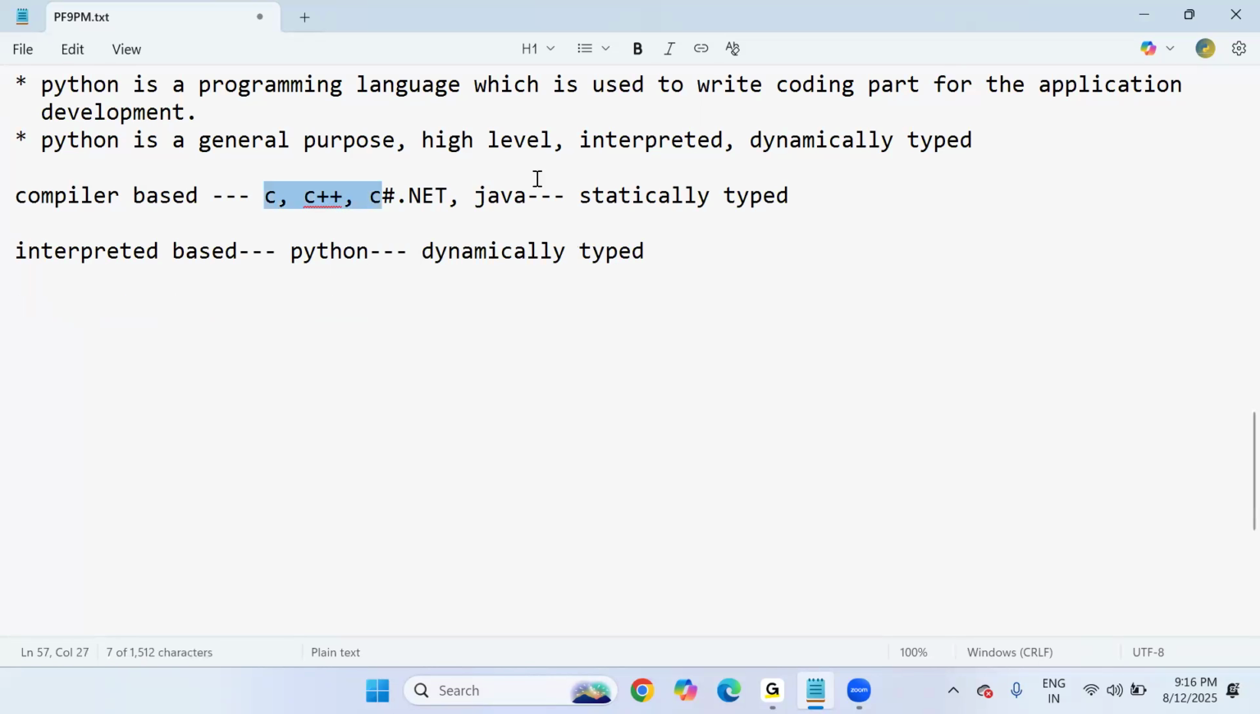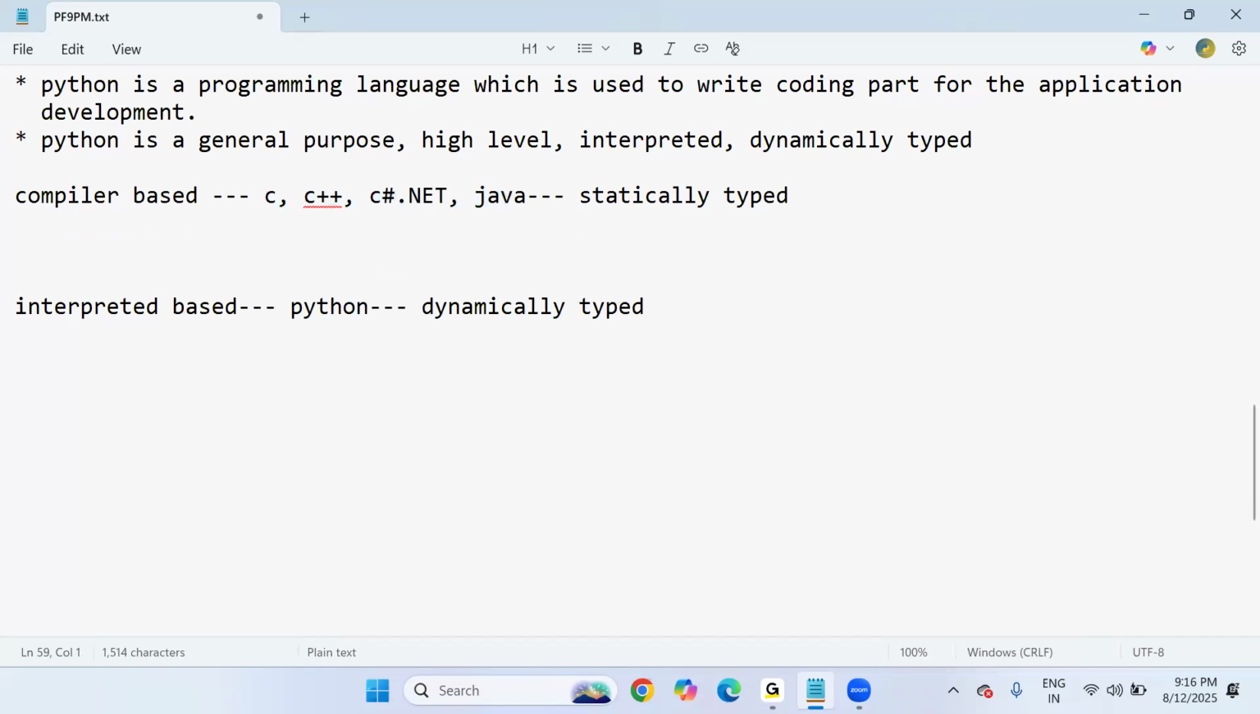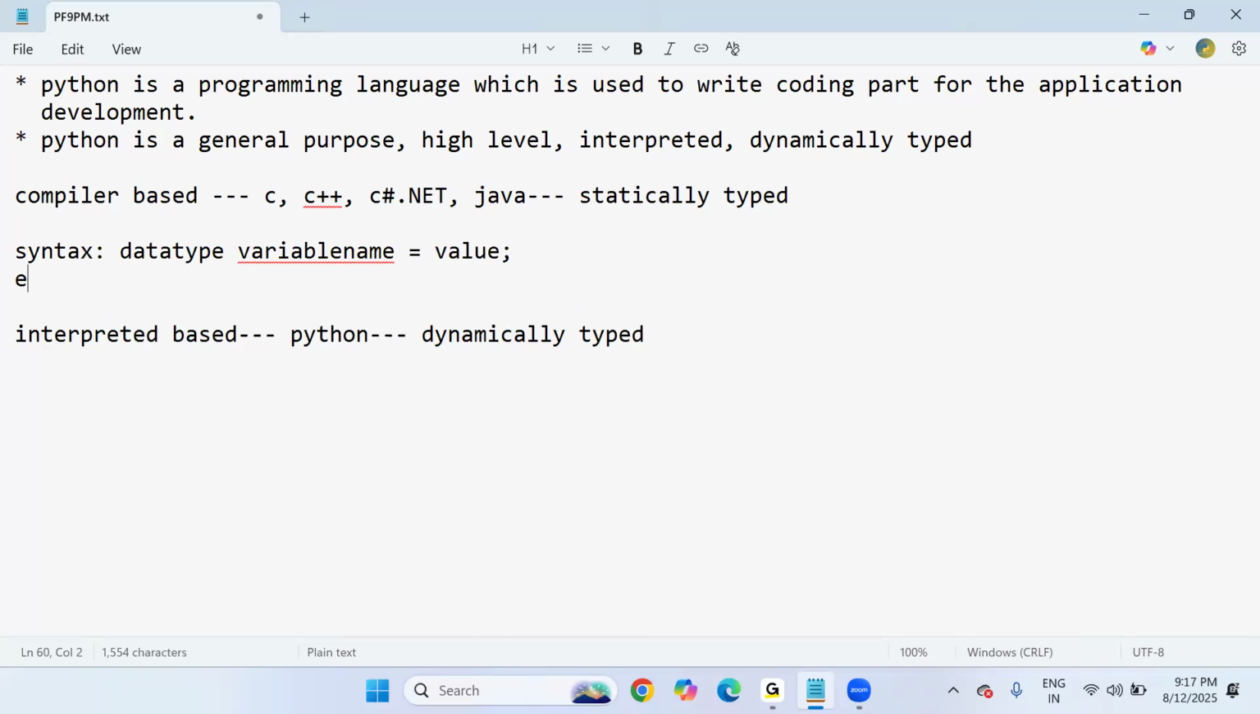So in these statically typed languages, what is the meaning? Whenever you want to declare a variable, you must specify the syntax: data type, variable name, equals to value. Example: data type integer, variable name a, value 100. This is the quite common syntax, right, to declare a variable in any language like C language, C++, C Sharp, .NET, Java.